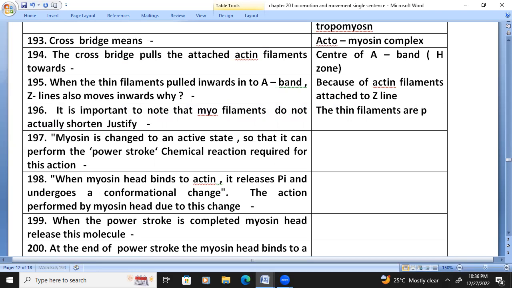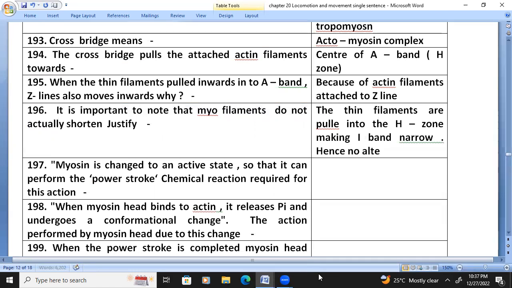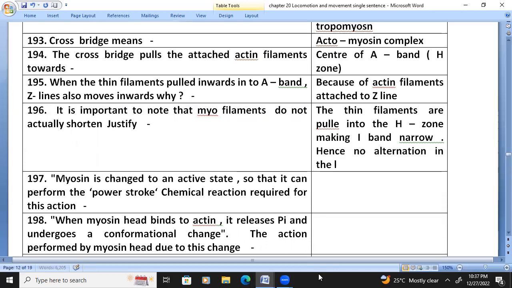The thin filaments are pulled into the H zone, making the I band narrow. Hence, there is no alteration in the length of the myofilaments.